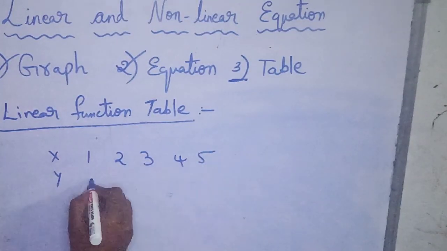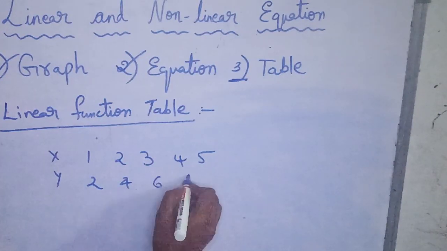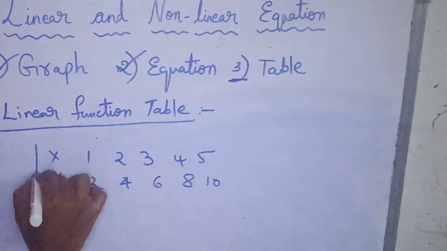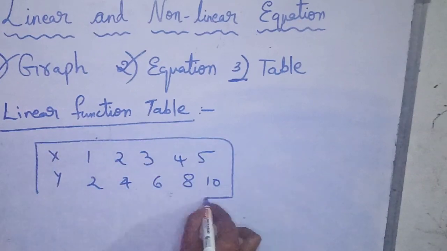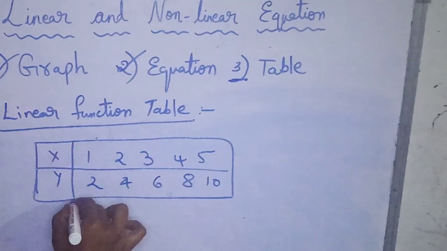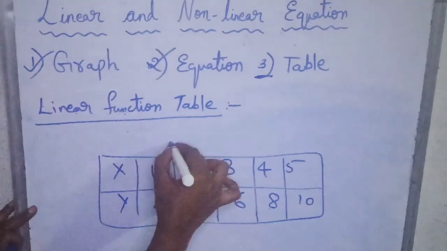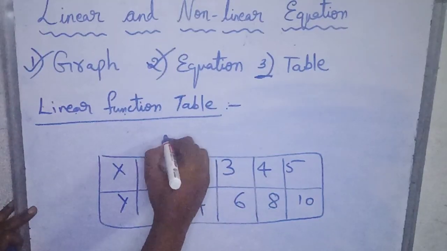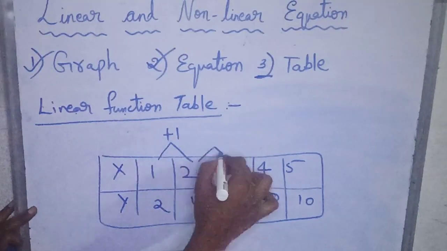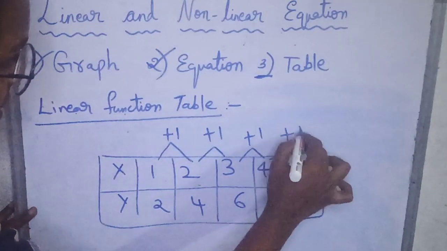Let us consider a table with x, y values like this. You can say it is a linear function as there is a constant rate of change. Here the difference is plus 1, plus 1, plus 1, plus 1.